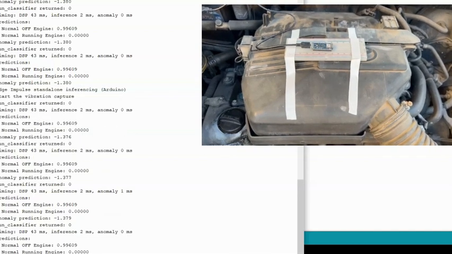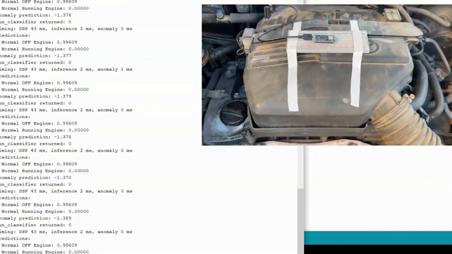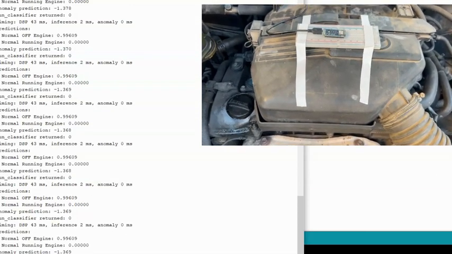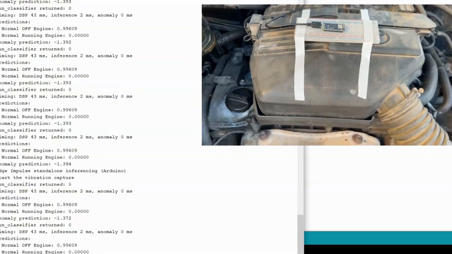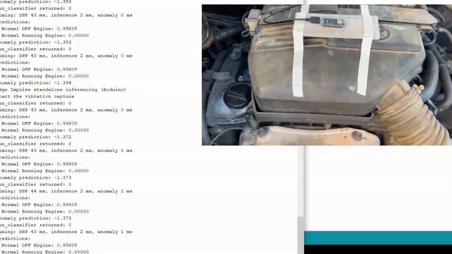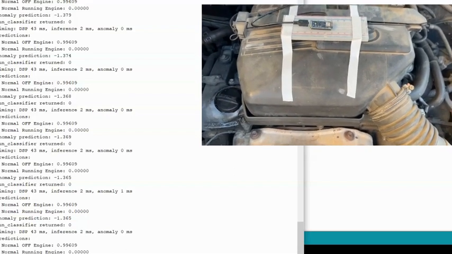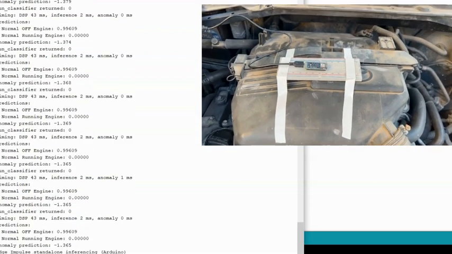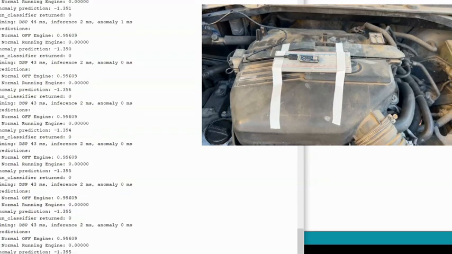At the moment, what we are doing is we are classifying the engine state because we have added the classifier in the Edge Impulse. So now when we turn on the engine, you will see that the normal running engine percentage will be maximized and the normal off engine will be around 0. This indicates that the classifier is working properly. So now we're going to turn on the engine.